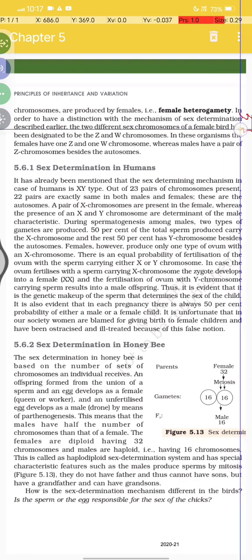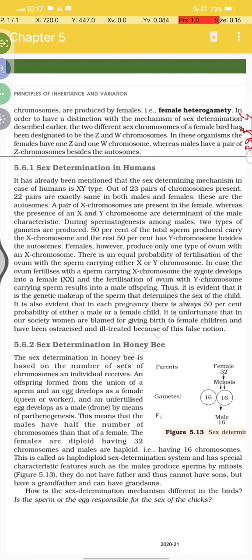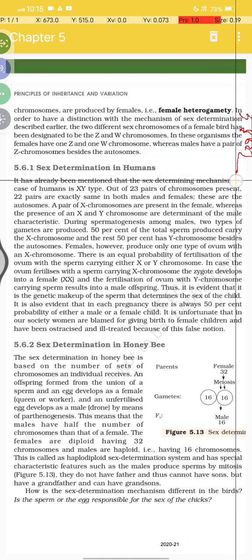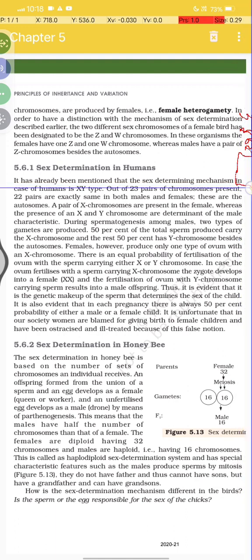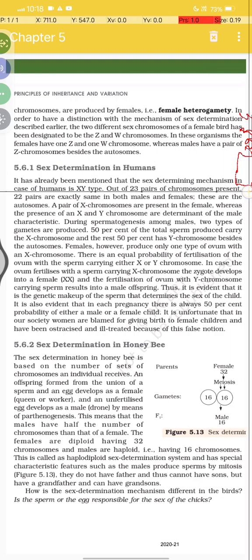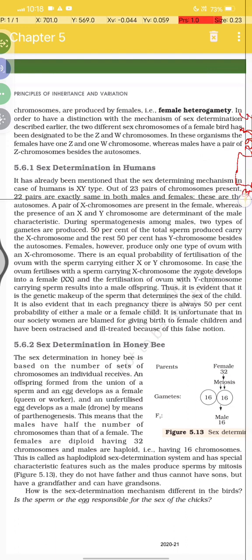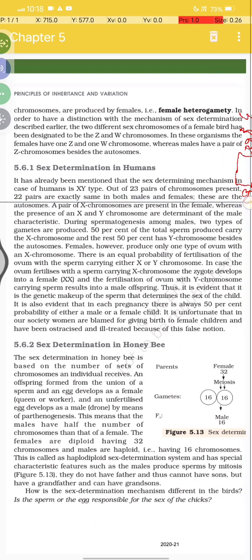The two sex chromosomes of female birds have been designated as Z and W chromosomes. In these organisms the female has one Z and one W chromosome, whereas the male has a pair of Z chromosomes, and autosomes. Okay. 5.6 Sex determination in humans. It has already been mentioned that the sex determining mechanism in humans is of the XY type, and out of 23 pairs of chromosomes present, 22 pairs are exactly the same in both males and females.